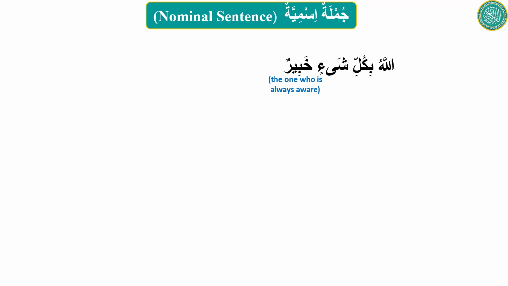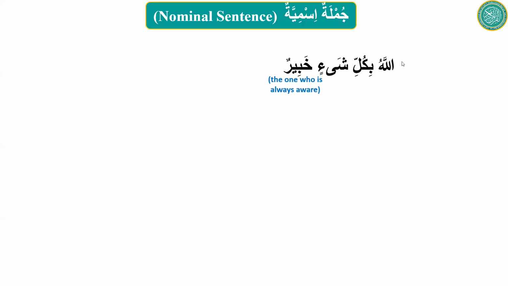Can you give me the meaning now? Word by word. Allah. Bi is with. Kulli is all or every. Kulli shay is everything. Khabir is the one who is always aware.